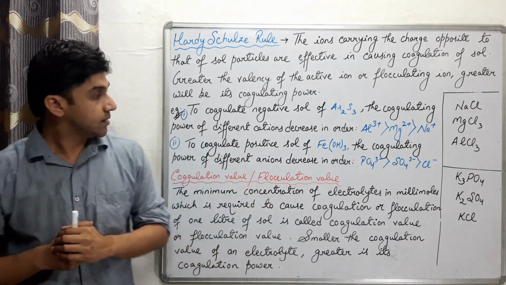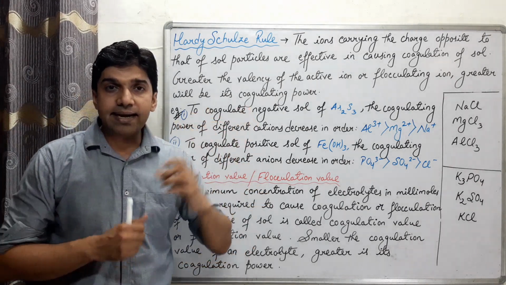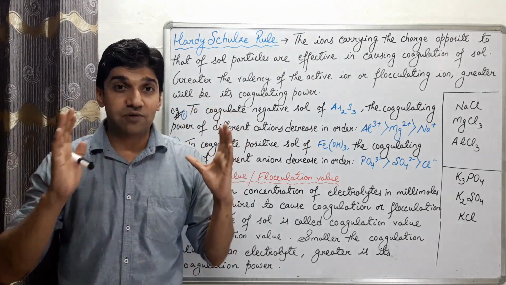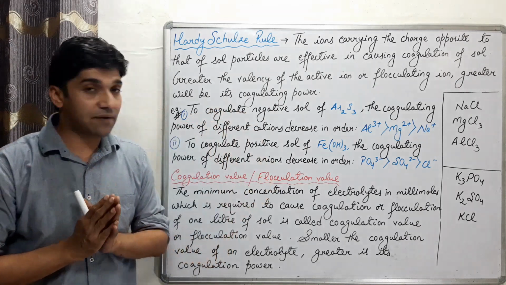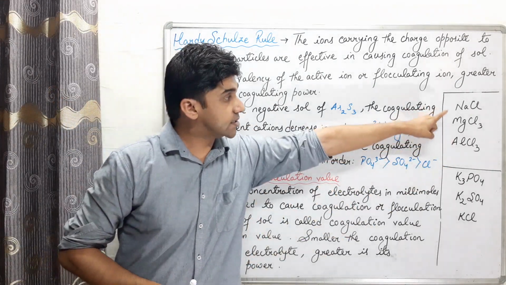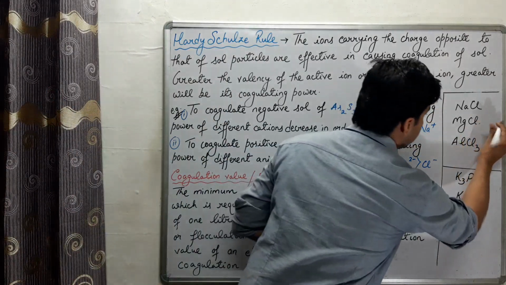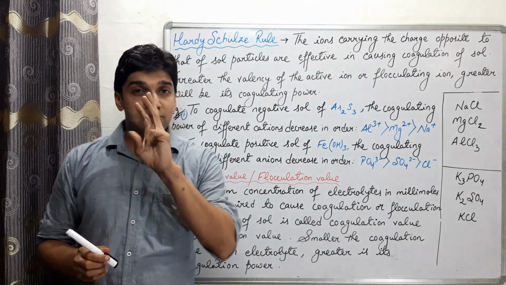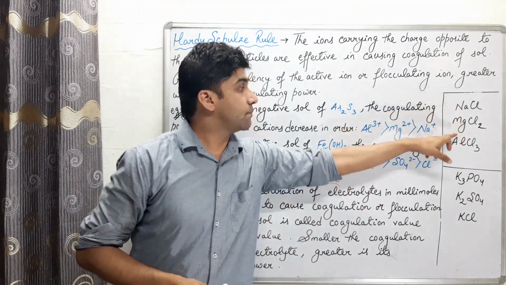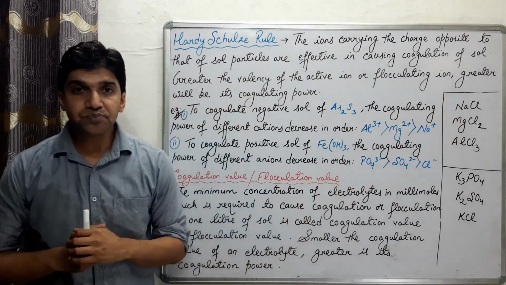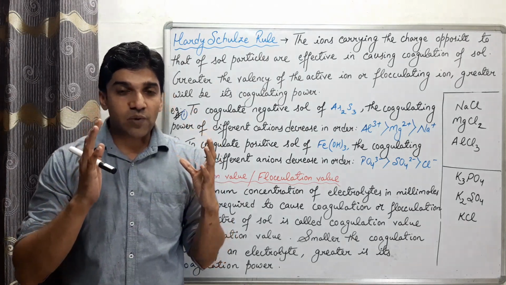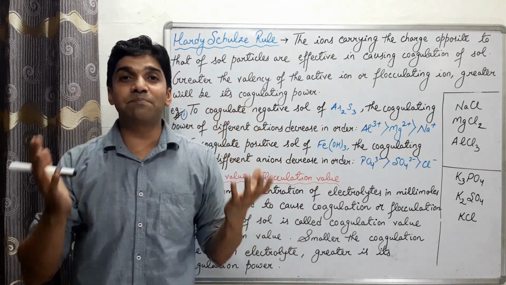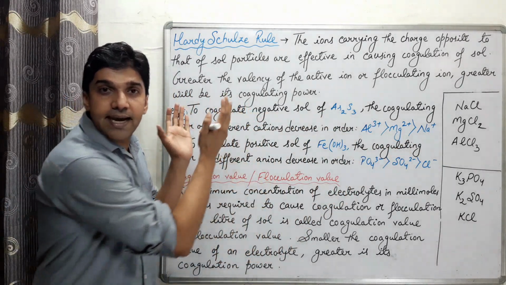एग्जांपल लेते हैं. So to coagulate the negative sol of arsenic sulfide, we have taken three electrolytes, NaCl, MgCl2 आएगा, magnesium chloride and aluminum chloride. So in this case we have three cations, sodium ion, magnesium ion and aluminum ion. These three ions have different coagulating power to coagulate the negative sol